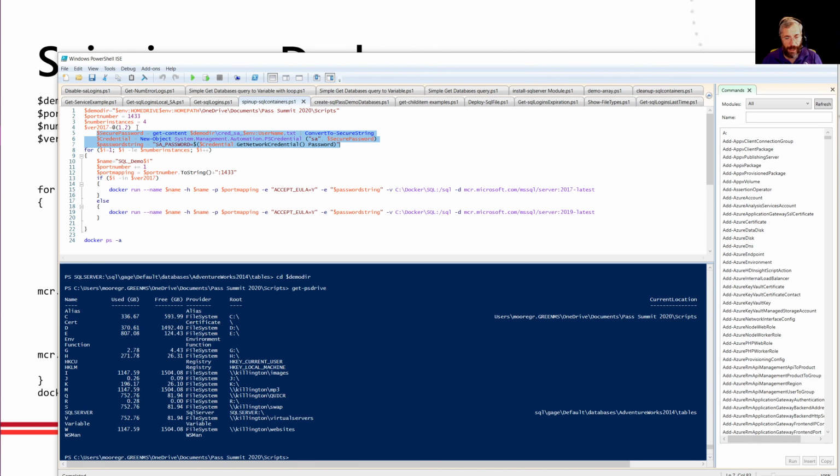One concern some people have when running and building scripts is, well, what about passwords? And again, if I'm running in an Active Directory domain and I'm an administrator on that server, no problem. I can just run these scripts and they should run transparently. However, these are Linux machines. I am going to have to worry about actually logging into the Linux machine, and when I set it up, it wants an SA password. But I'm smart. I don't want to have that SA password in clear text.